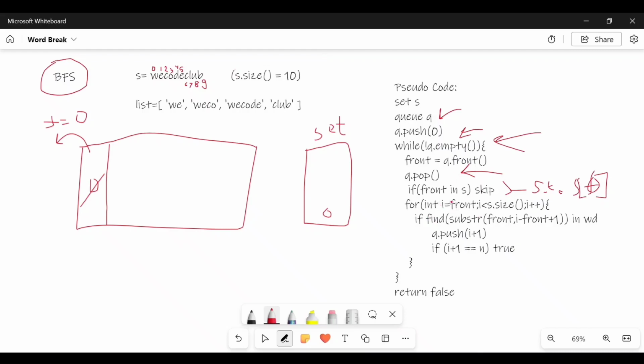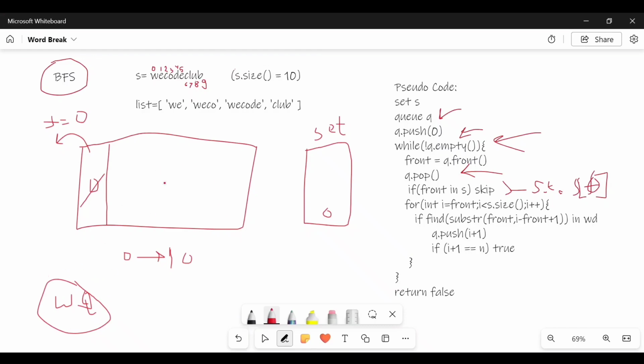Starting from this index, particularly front, which is 0, I will move to the size of this, which is 10, and I will check for each substring whether it is present in the list or not. So you can see for W it is not present, then WE it is present. If this string is present in the list, what we have to do is push the next index of the string to the queue. It means that before that index my string is actually present in the list.